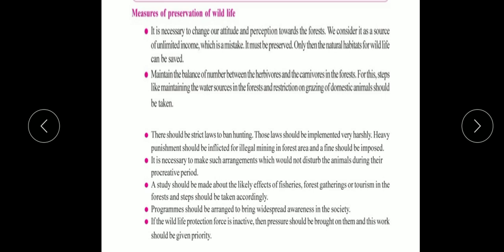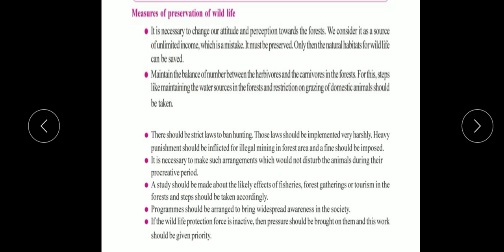It's our duty to force them to give priority, the first concern, to wildlife and forest protection. We have to create a pressure over them. We have to force them that you give the first concern. It's your first duty to protect the wildlife and to protect the forest.